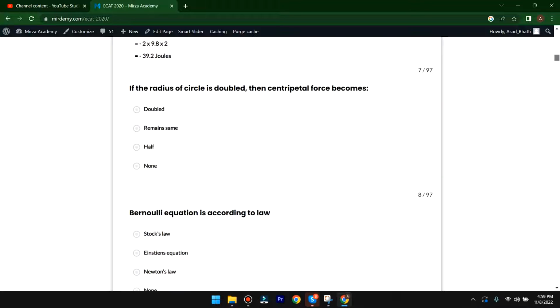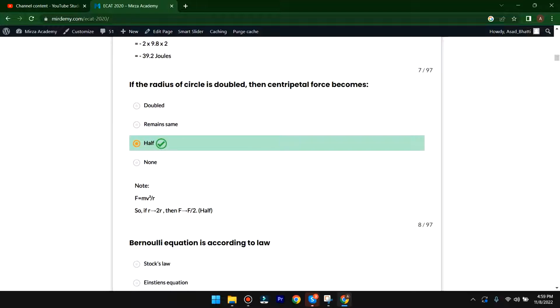The next MCQ: if the radius of a circle is doubled, then the centripetal force becomes... So here the C option is correct. Force is equal to mv squared over r. So if r approaches double r, then the force will be half. So here the C option is correct.